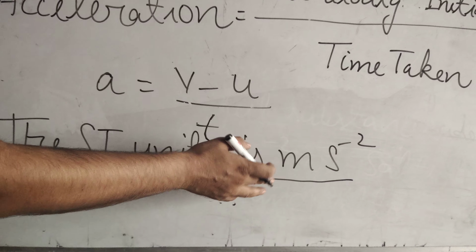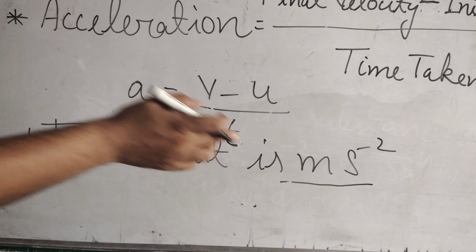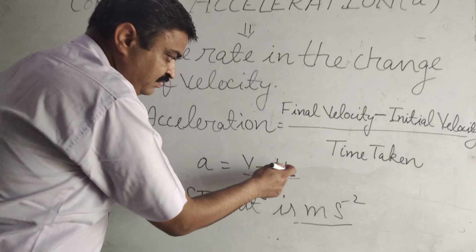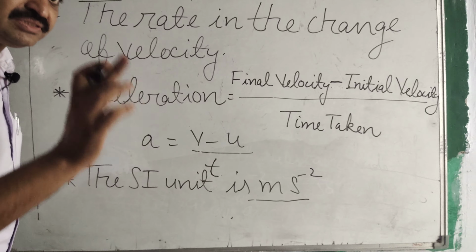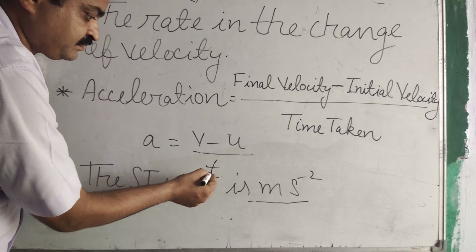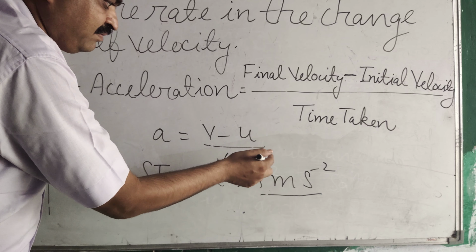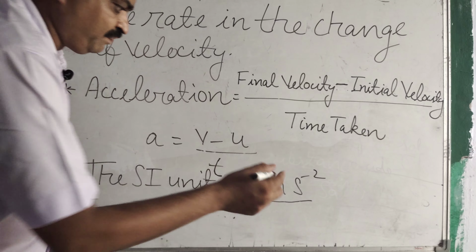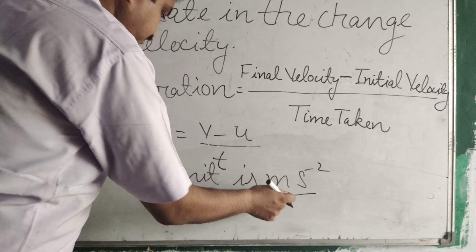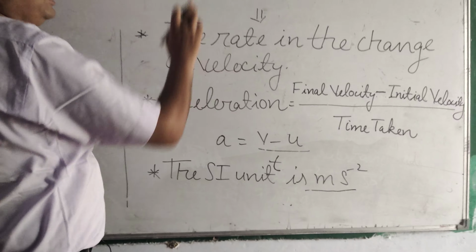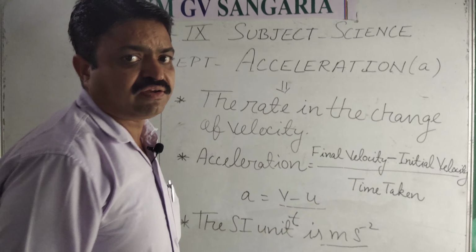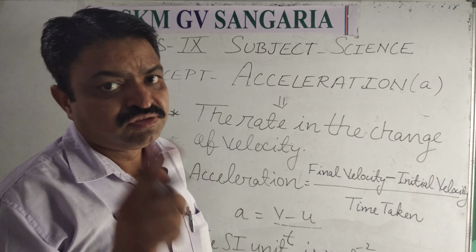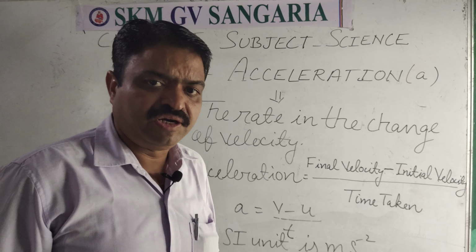It is a most important question, student. The SI unit of acceleration is meter per second square. Like here the velocity unit is meter per second and the time unit is second. So there are 2 seconds here, but those 2 seconds will be in negative form. So meter per second square. Now acceleration belongs to vector quantities because it has both magnitude and direction. So acceleration is a vector quantity.